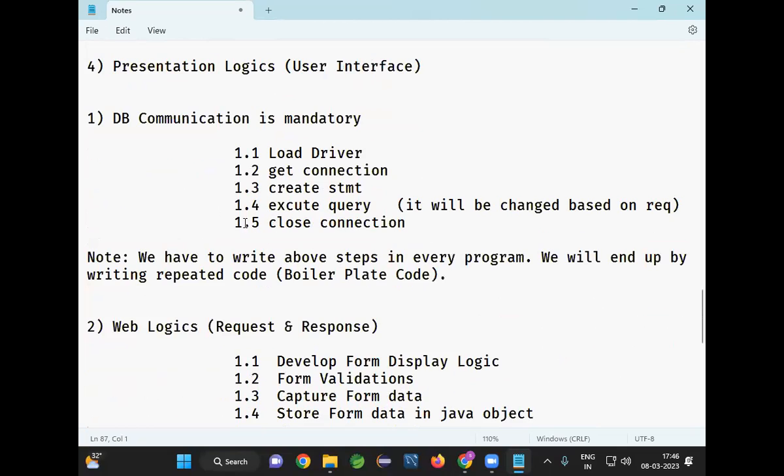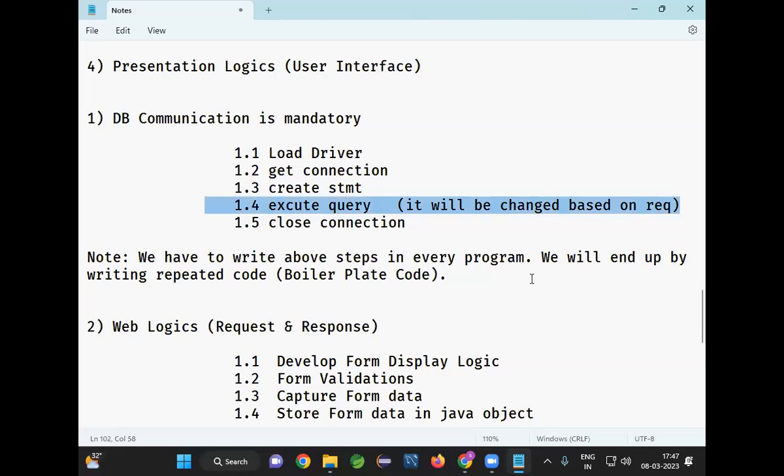Now here, if you are going for JDBC, you need to write 5 lines of code to insert a record in the database. Now, if you go for Spring JDBC, these 5 lines of code are not required. Only 1 line of code is required. What about the remaining 4 lines? Spring will provide that. Okay.